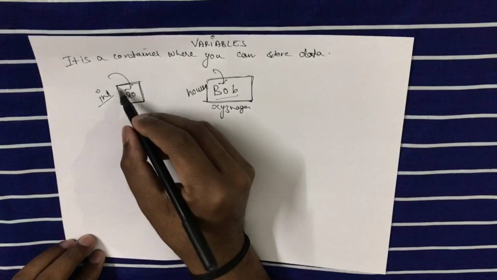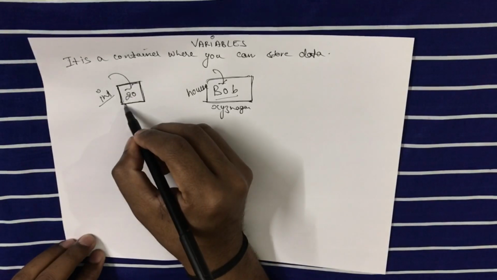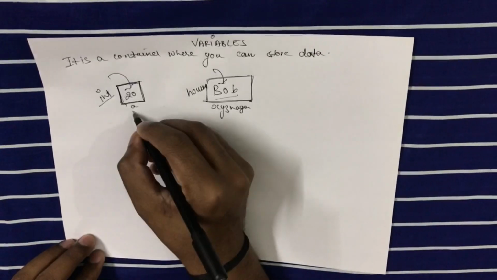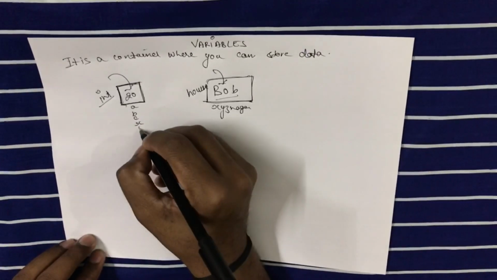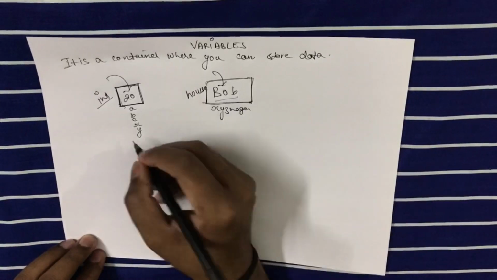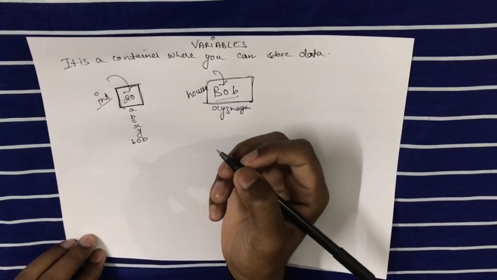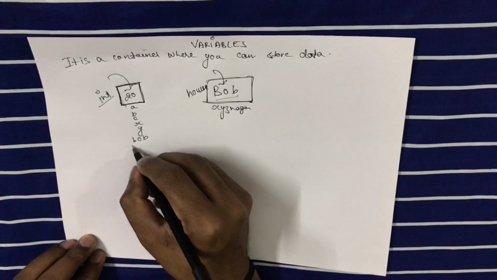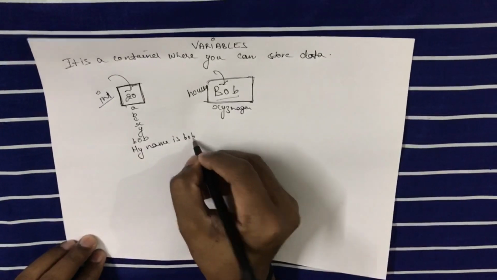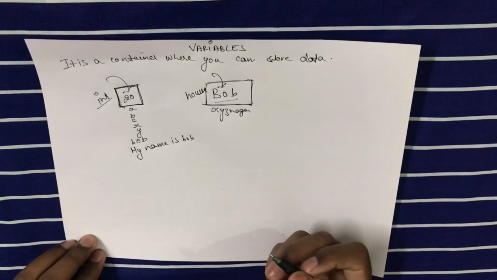Similarly, if this variable is created, a memory location has been saved, and we give a name to that memory location, which is A, B, C, X, Y, any name we can give. It can be a name such as Bob. The name can be anything, but you can't give a name with spaces. "My name is Bob" is not possible.